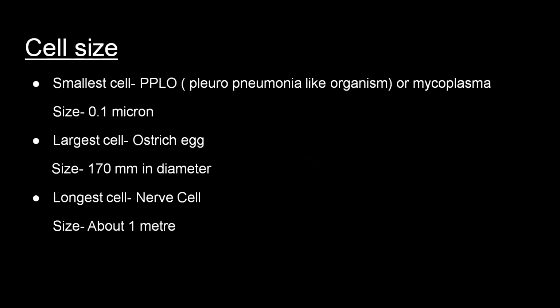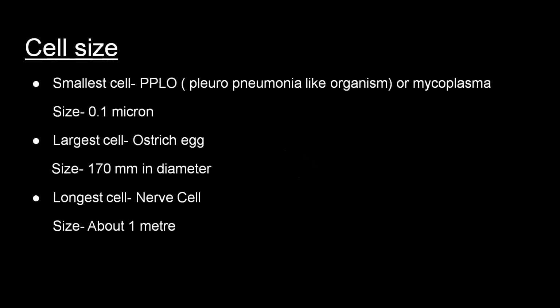Now come to the cell size. Cells have different sizes. Do you know which is the smallest cell? The smallest cell is PPLO. The full form of PPLO is pleuropneumonia-like organism. It is also called mycoplasma and its size is 0.1 micron in diameter. 1 micron is equal to 10 to the power minus 6 meter.